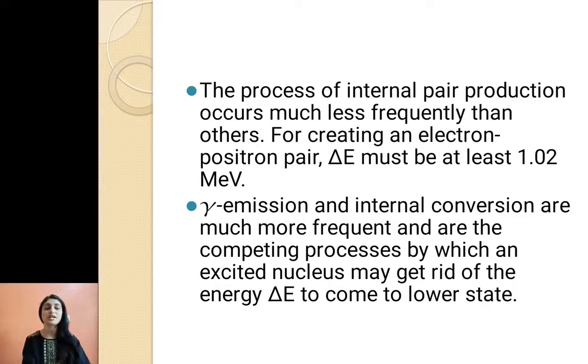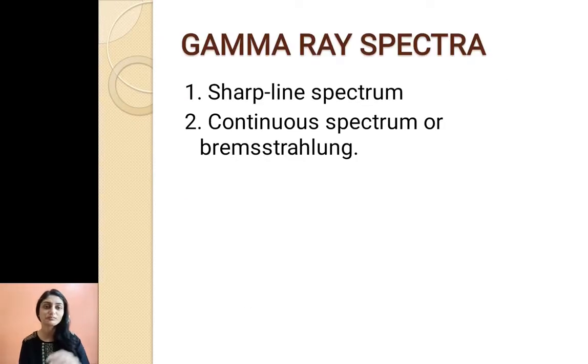That is how internal pair production occurs less frequently, because there is a condition over there. Now, gamma emission and internal conversion are much more frequent and are the competing processes by which an excited nucleus may get rid of energy delta E to come to a lower state. Now, let us talk about gamma ray spectra. The gamma ray spectrum is a sharp line spectrum, or a continuous spectrum, which we call Bremsstrahlung.